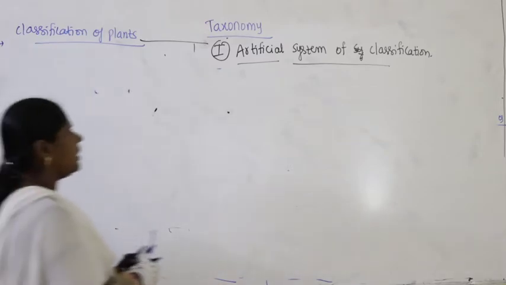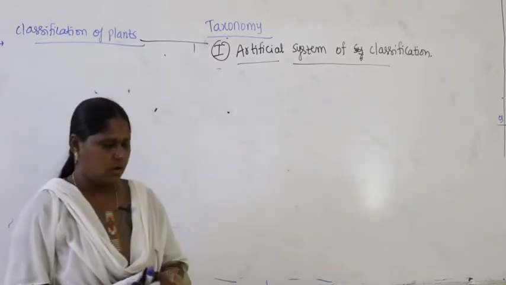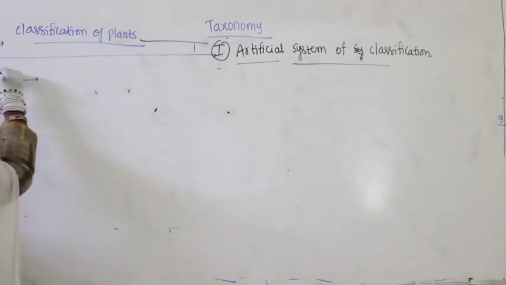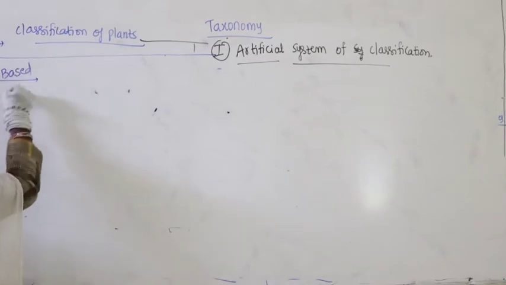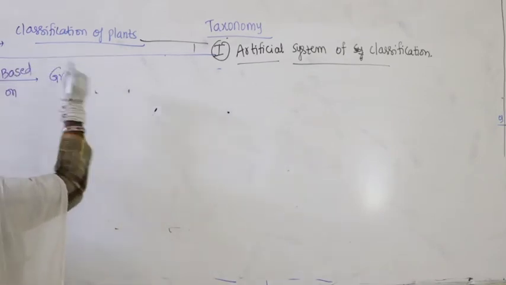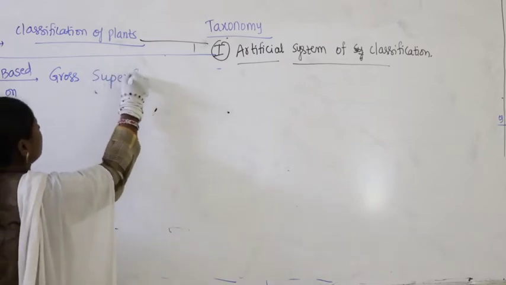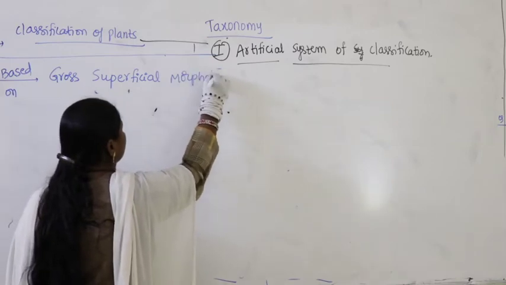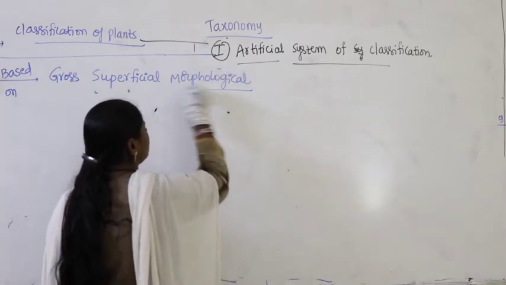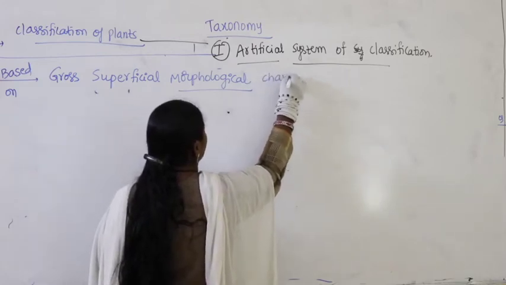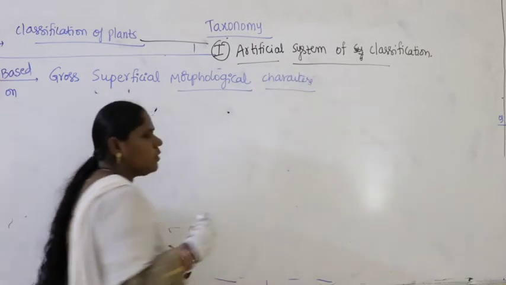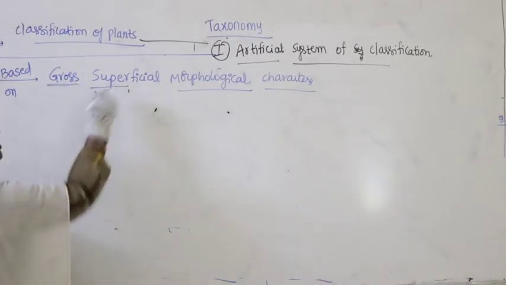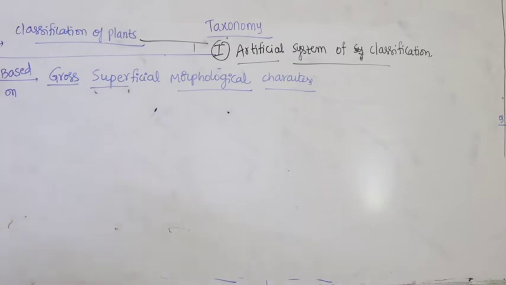So in here, when we take the artificial system of classification, now let us study about artificial system of classification. Now this is based on gross superficial morphological characters. Gross superficial morphological characters. Meaning overall morphological characters were taken into consideration in case of artificial system of classification.